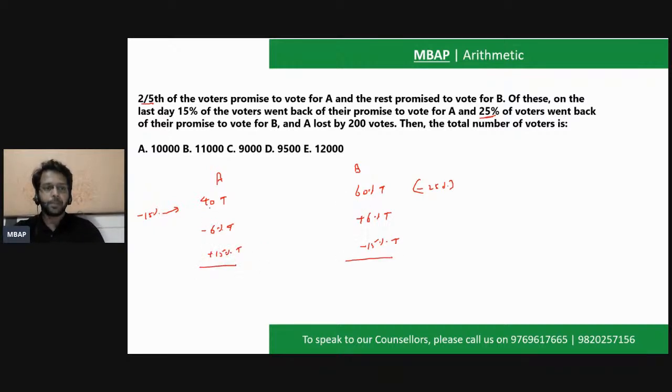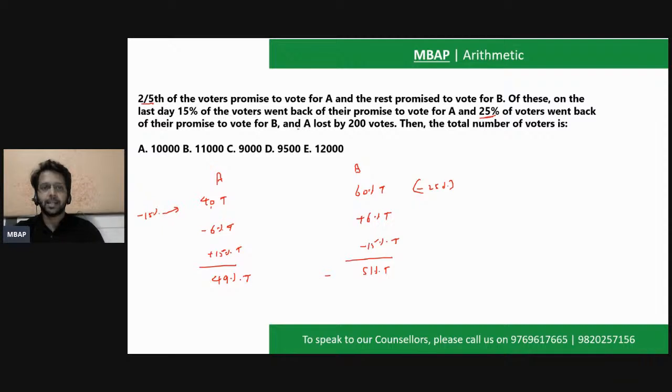So for A, it is 40 minus 6 plus 15. For B, it is 60 plus 6 minus 15. 15 minus 6 is 9. So A will get 49% of total votes. Similarly, B will get minus 15 plus 6, which is minus 9. So 51% of total votes.